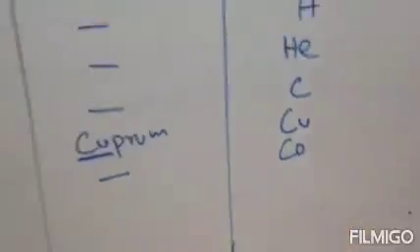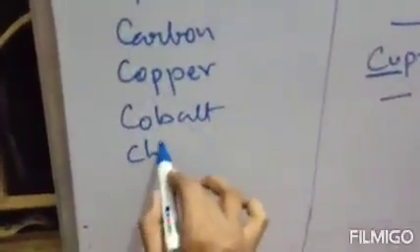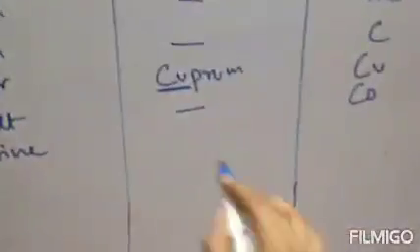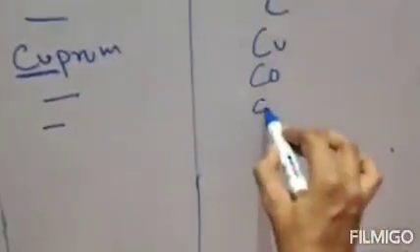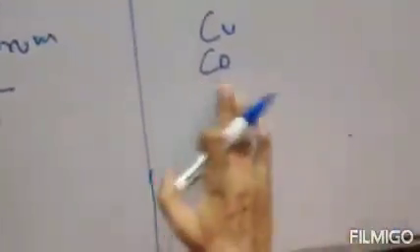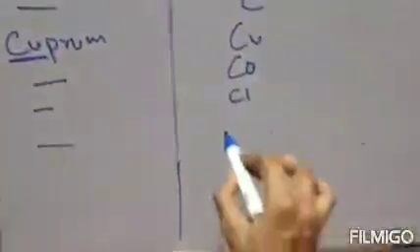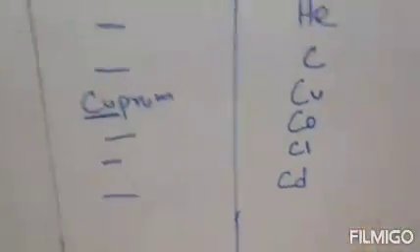Formula is Co, capital C, small o, cobalt. Next one is chlorine. Formula is Cl, capital C, small l. Cl stands for chlorine. Next one, cadmium. Symbol of cadmium is Cd, capital C, small d.